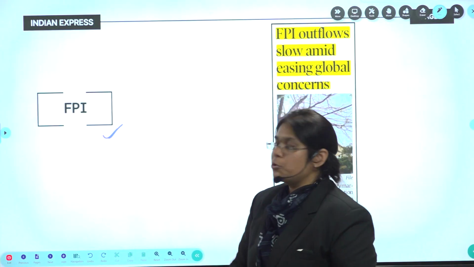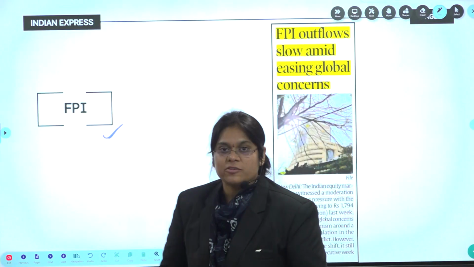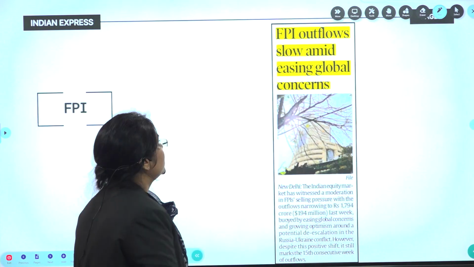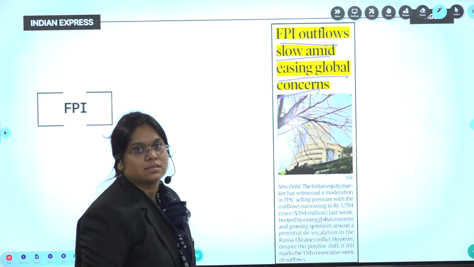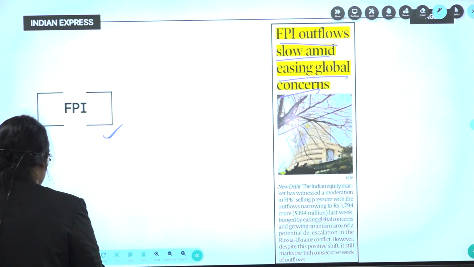About FPI. Let's see why FPI is in the news. What is FPI? Foreign portfolio investment. FPI outflow slowed amid easing global concerns. That is why FPI is in the news.